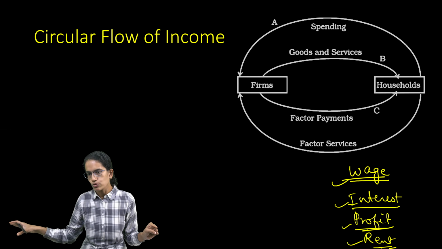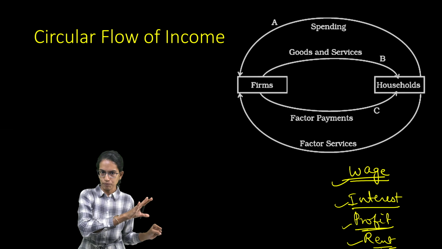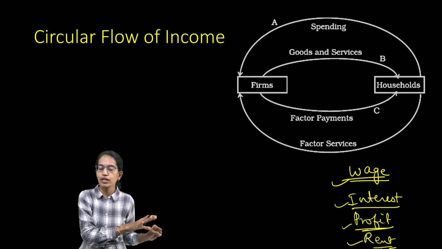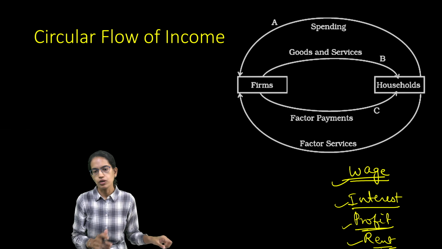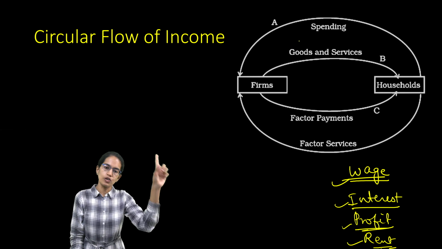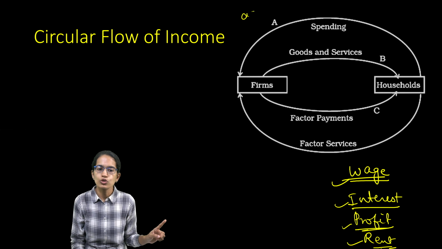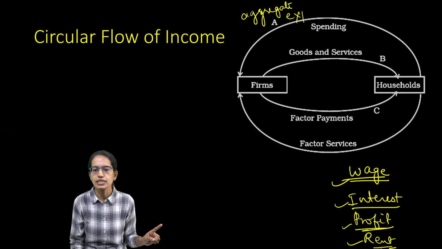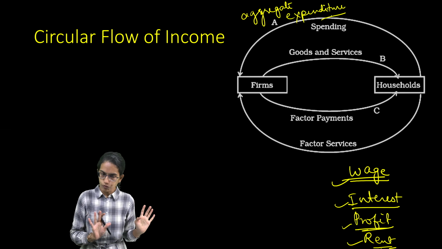So the households are spending and their money is going, and the money is received by whom? The money is received by firms. So this path, household to firm, is the spending. We also call it aggregate expenditure. Aggregate expenditure being received by the firms.